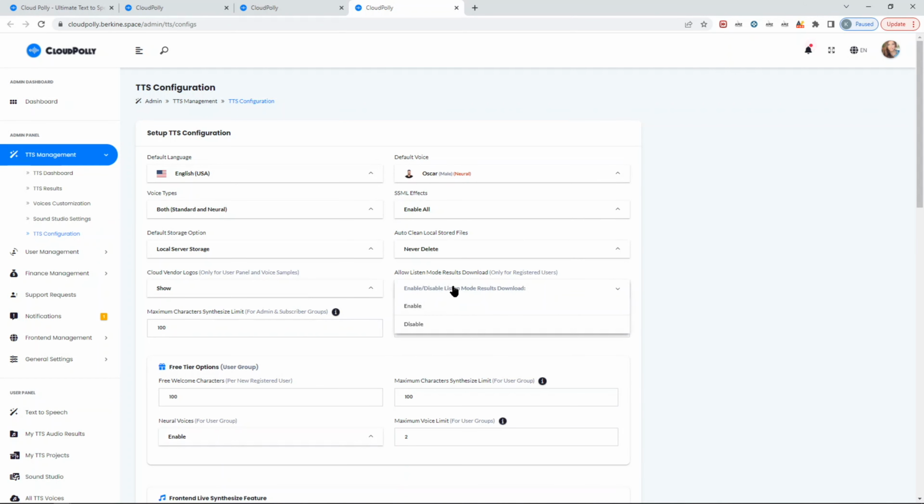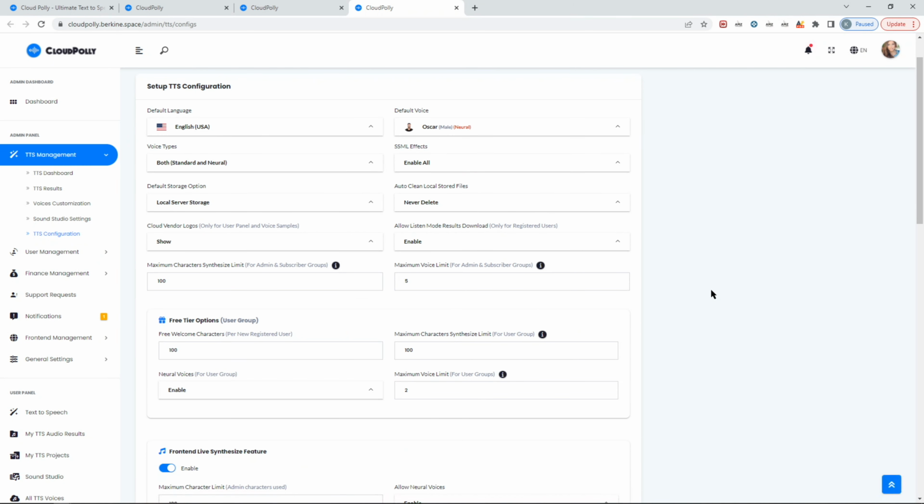Listen mode results: for the two options, listening for the text areas combined and the single text area, there is also a download button down below. You can enable or disable it as you prefer. And as I said, you can set the maximum characters that people can synthesize in a single task. The max limitation is 60,000, and to be frank, that's a soft limitation which I put.